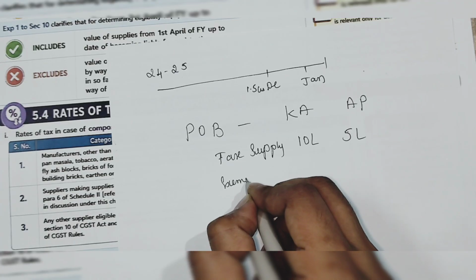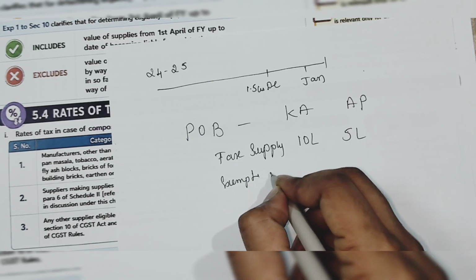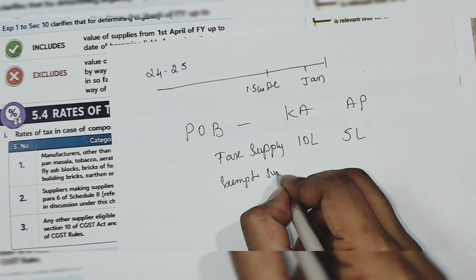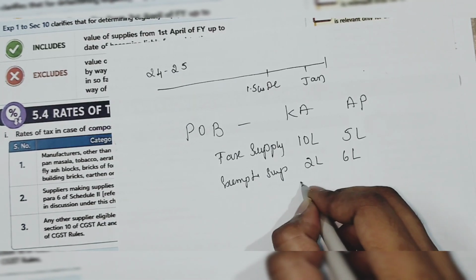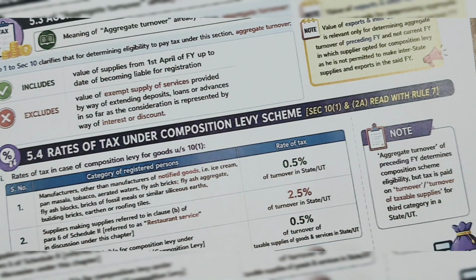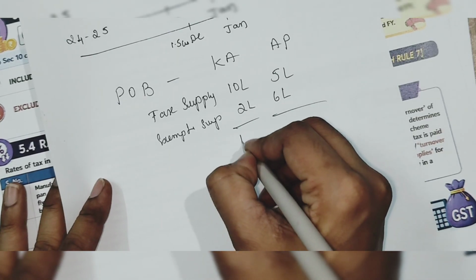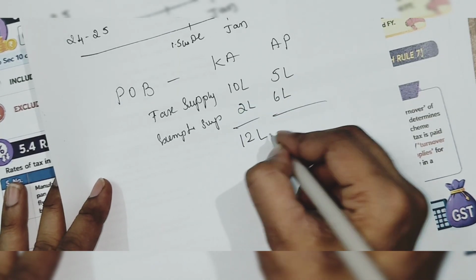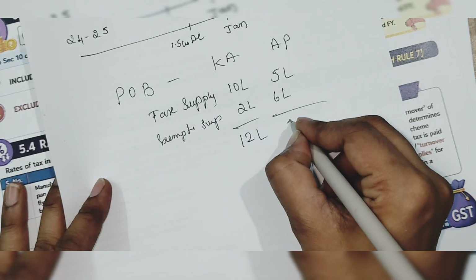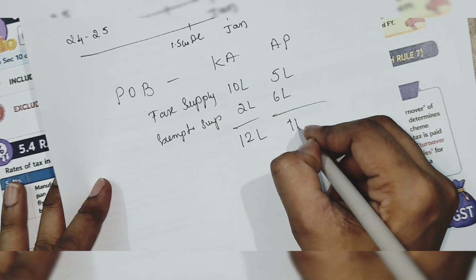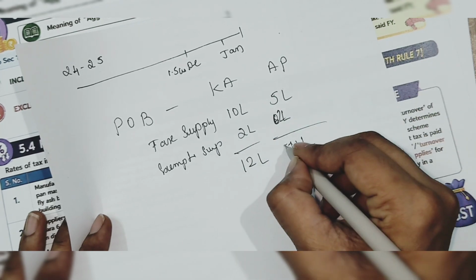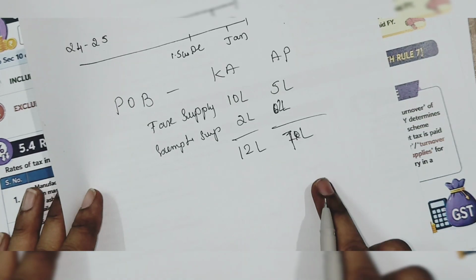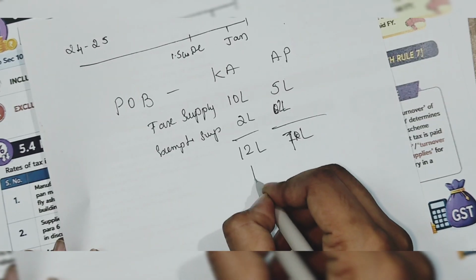Exempted supply you are doing is 2 lakh and 6 lakh here. Now, what is this turnover? The turnover means here on the total amount, 10 plus 2, 12 lakh here, and here 5 plus 6, 11 lakh. Now what is the percent?